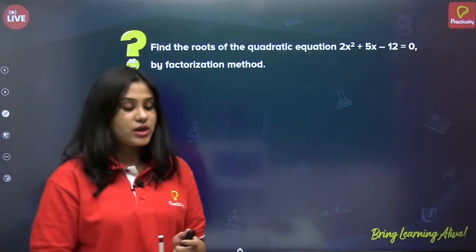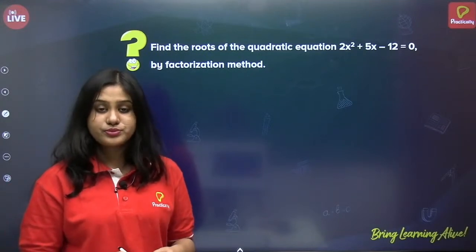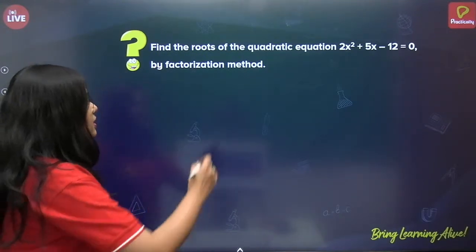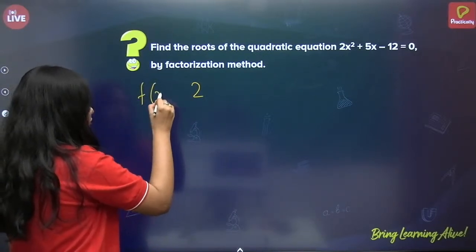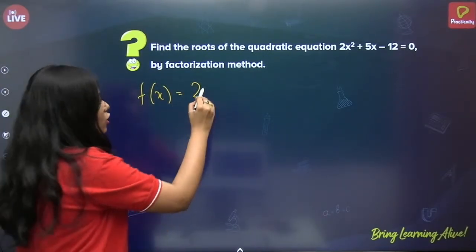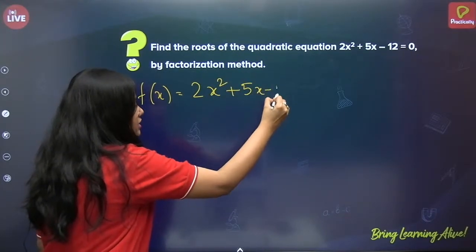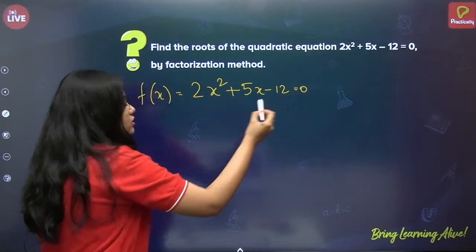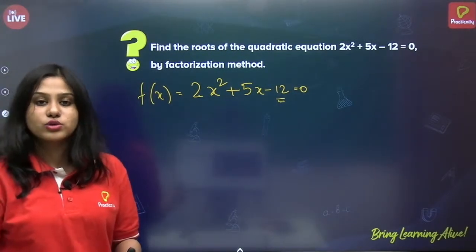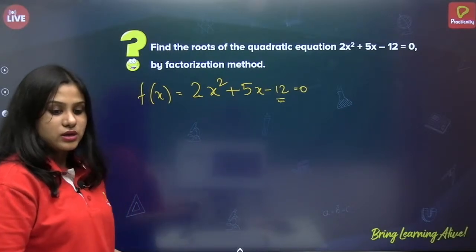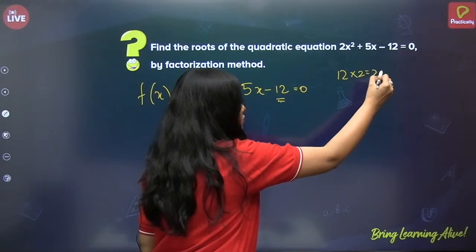Okay, Indiano Gamers has given x is equal to minus 4. Let's see. So first let me write the given equation. f of x is 2x square plus 5x minus 12 equals 0. So what do we have to do in the first step? 12 into 2. What is 12 times 2? It's 24, correct?